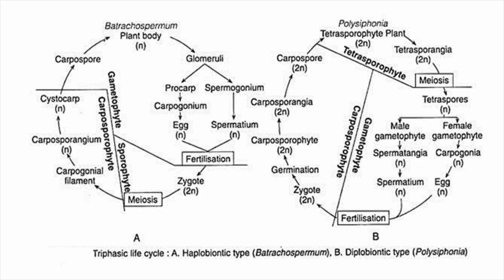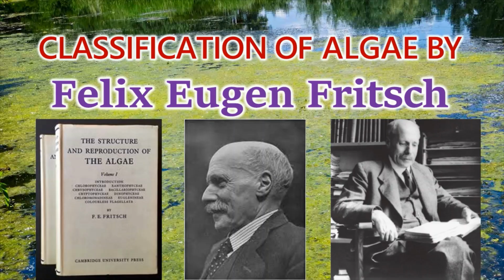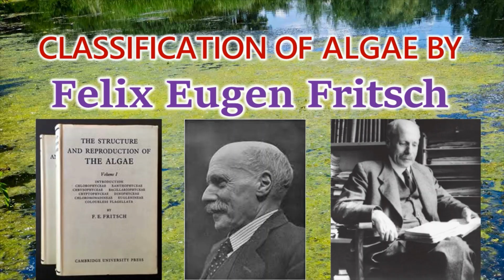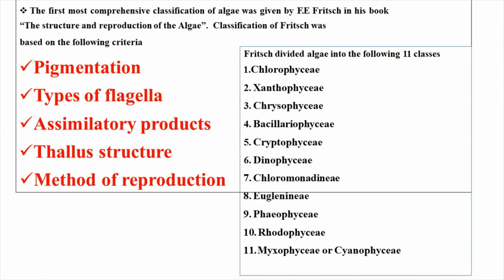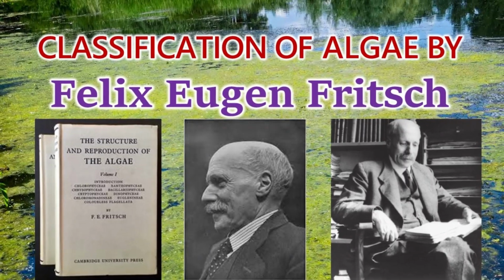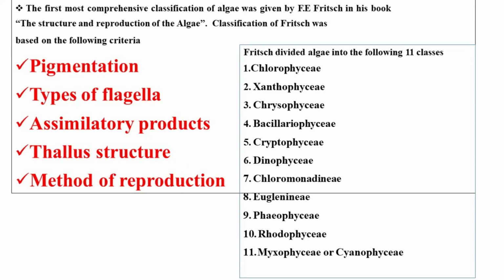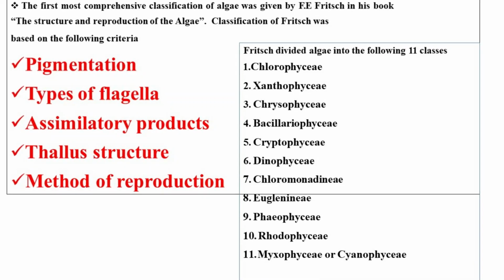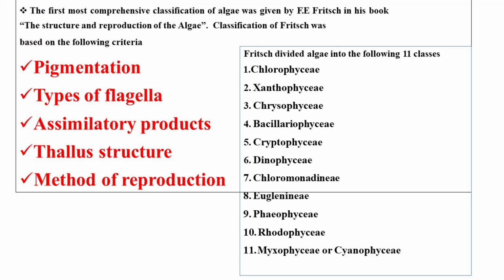There are 72,500 species of algae, and algae have been classified by different people. One of the standard classifications that we generally follow is the classification by Fritsch. According to Fritsch, the division algae is divided into 11 different classes, starting from Chlorophyceae up to Myxophyceae. The classification by Felix Eugene Fritsch is widely accepted, according to which algae are classified into 11 classes.